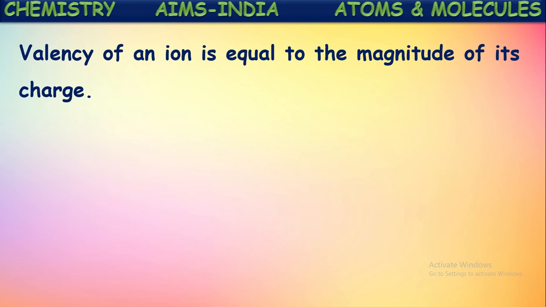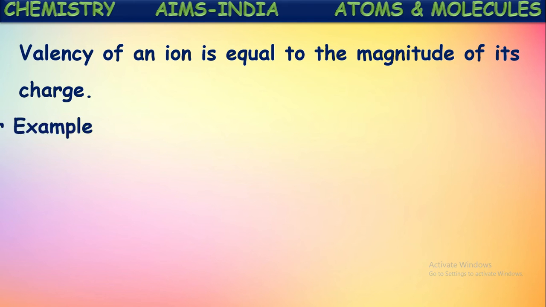So the valency of an ion is equal to the magnitude of its charge. For elements we have seen what is meant by valency: the combining capacity of an element is called its valency. Coming to ions, the valency of an ion is equal to the charge possessed by that ion, or the magnitude of the charge shown on them.